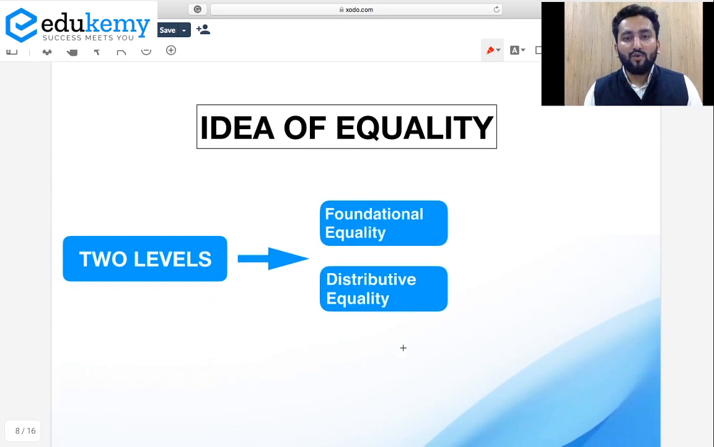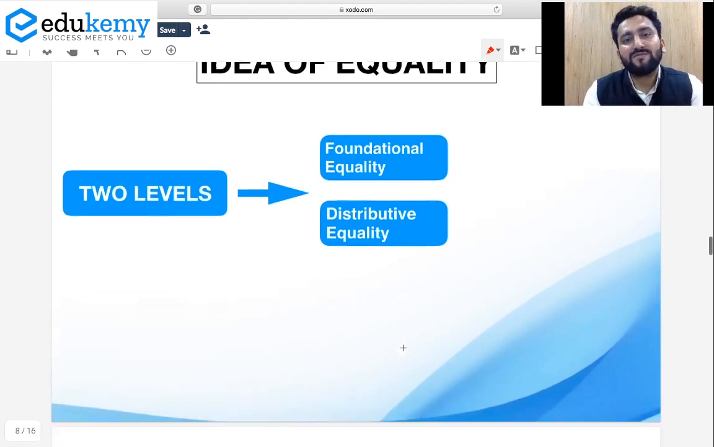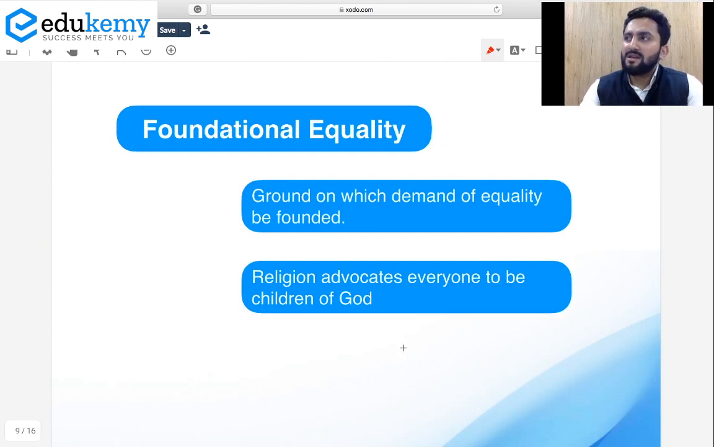When it comes to idea of equality, we can talk about this at two levels. One is foundational equality and then distributive equality. Let's talk about foundational equality. The word itself suggests foundation. It means when we talk about equality as a value, what is the foundation of that?